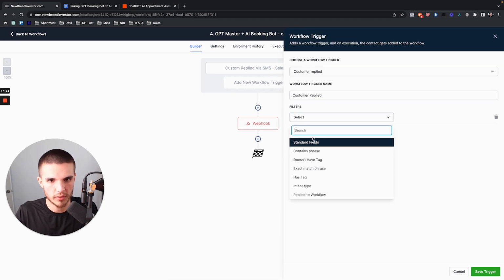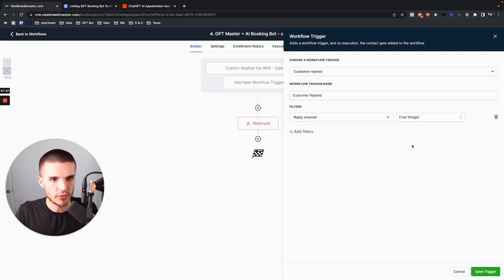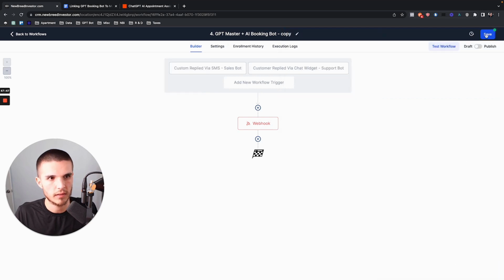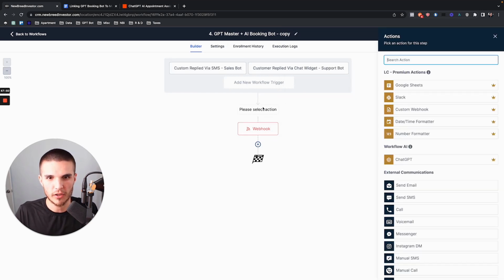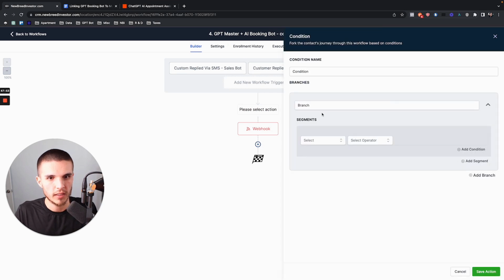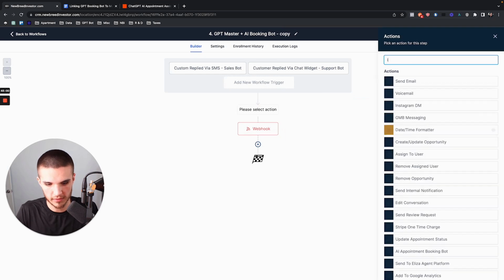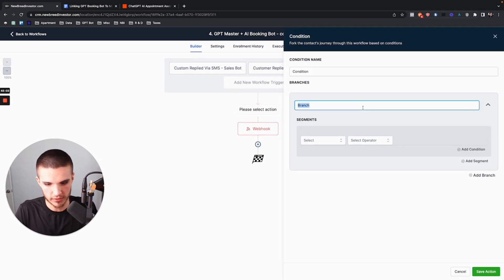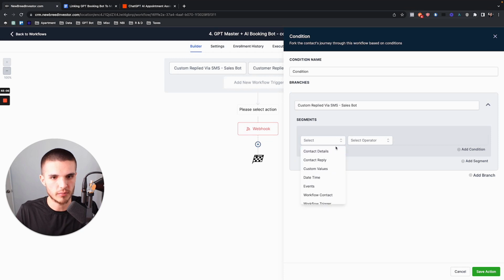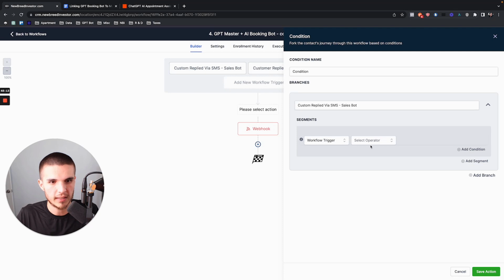So we're going to do another filter, which is channel. And let's just do, for now, chat widget. So customer replied via chat widget support bot. Okay, so these are like your AI people. So if you know what I'm doing already, then you'll know what I'm kind of doing. So what I'm going to do is I'm going to just copy this, because this is what I believe is happening, and you can do it now. It's just like I said, you need somebody pretty advanced to manage it and just monitor it and do it well. But basically, we're going to link this trigger to, doesn't really matter because it's more of the concept.